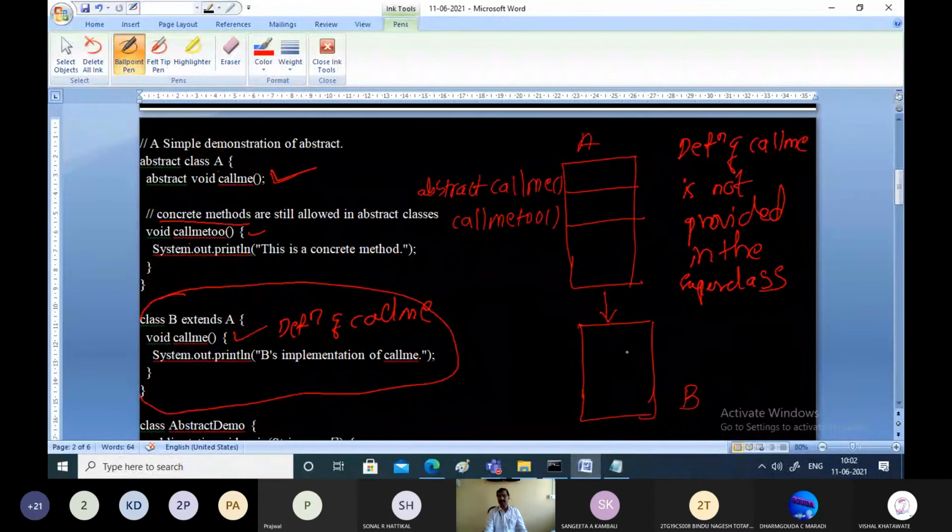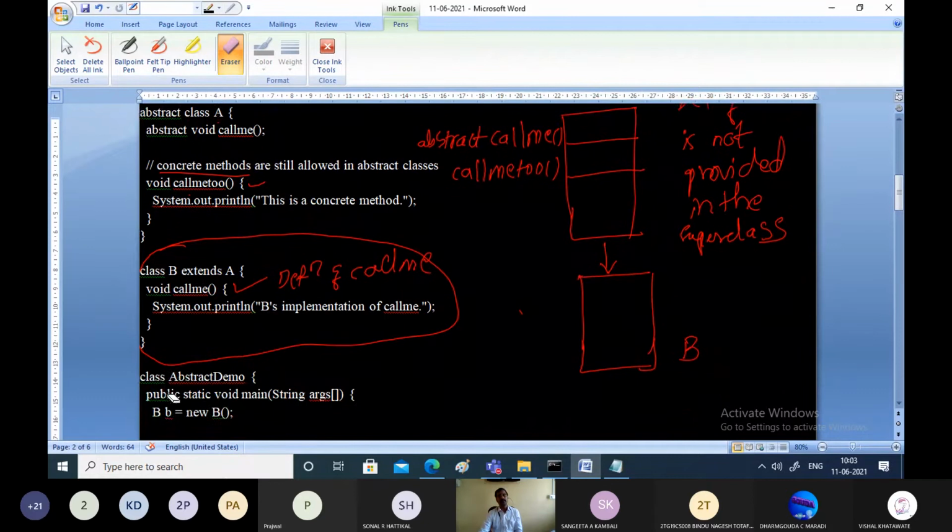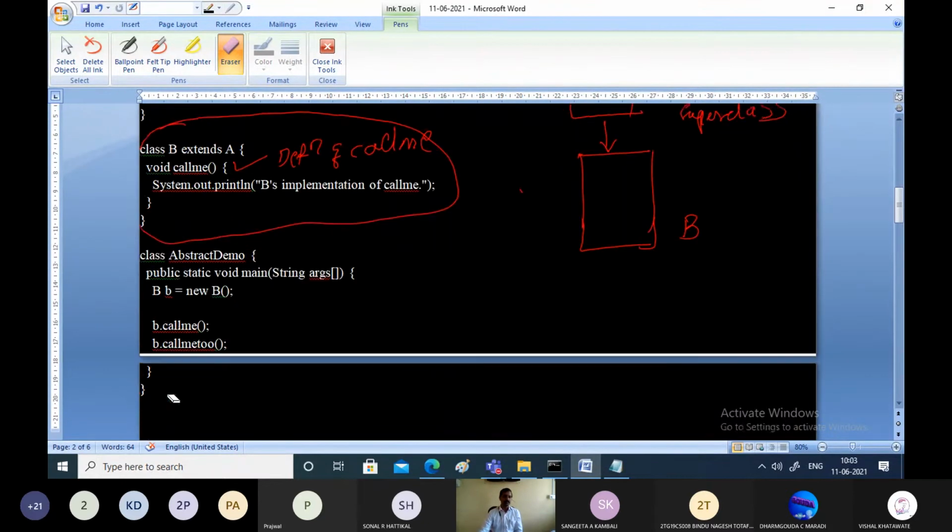If that is inherited by the subclass, then it is mandatory for the subclass to provide a definition for all the abstract methods. So that is the notion of abstract classes. That means it will have at least one abstract method, which just tells what has to be done. In place of callme, you can have something else, say an add method. It will just tell there is a method, but the definition must be provided by the class which is going to inherit. That is how abstract classes work.